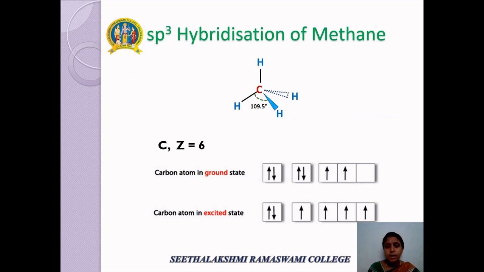In methane, carbon forms 4 bonds with 4 hydrogen. So all these bonds are covalent bonds. The atomic number of carbon is 6. The ground state configuration of the carbon atom is 1s2, 2s2, 2px1, 2py1. And the excited state configuration of carbon is 1s2, 2s1, 2px1, 2py1 and 2pz1.